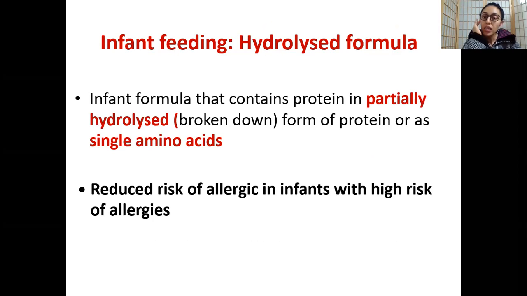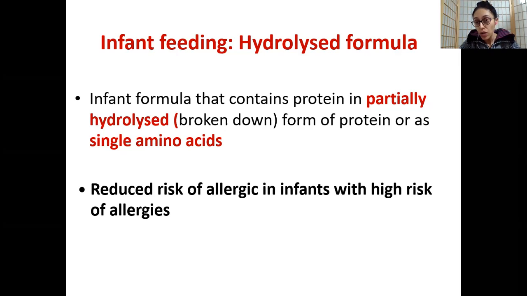Then the other thing which has been shown to support minimizing the risk of allergies is in children who are at a very high risk of allergy. If they are genetically at a very high risk of developing a particular allergy, and the children are fed hydrolyzed protein formulas rather than intact protein formulas, this would minimize the risk of allergy. Again, there are few studies showing this. Partially hydrolyzed protein or elemental protein is easier for the baby's gut to digest and not think of as an antigen, because the breakdown of the protein is already happening in the hydrolyzed formula before the baby is fed.